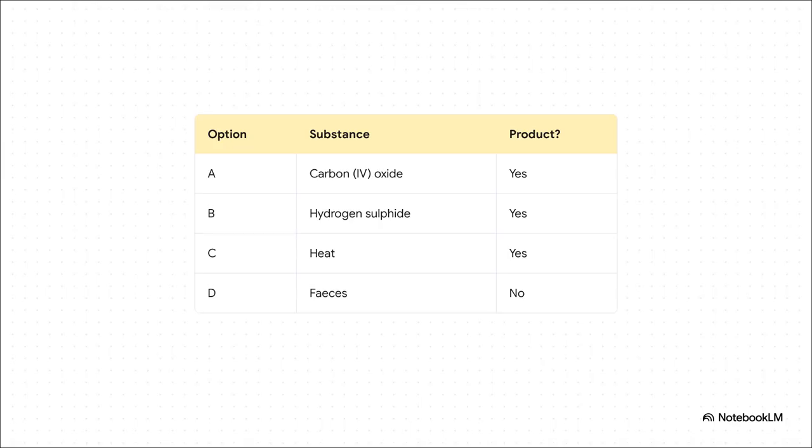Let's bring all this evidence together so we can compare everything at a quick glance. Carbon dioxide? Yes, that's a product. Hydrogen sulphide? Yes, product. Heat? Yes, product. Feces? No way. When you lay it all out like this, the comparative evidence is just completely clear. Option D is undoubtedly our suspect here, the odd one out.